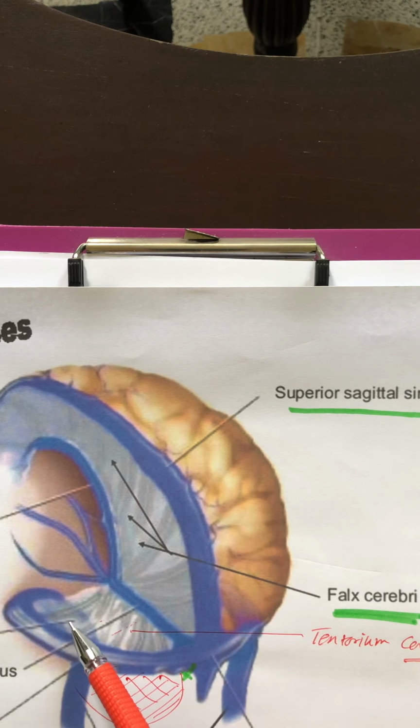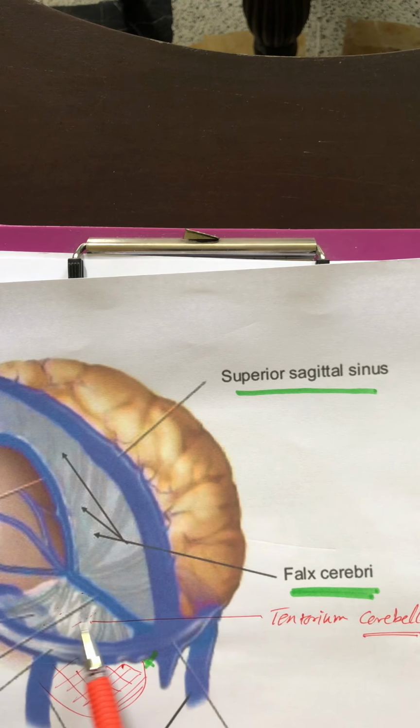It's just like a tent-like structure of dura mater, and it forms a roof of the posterior cranial fossa. You know the cerebellum is the brain part in the posterior cranial fossa. So the tentorium cerebelli forms the roof of the posterior cranial fossa. Below this roof we have the cerebellum.